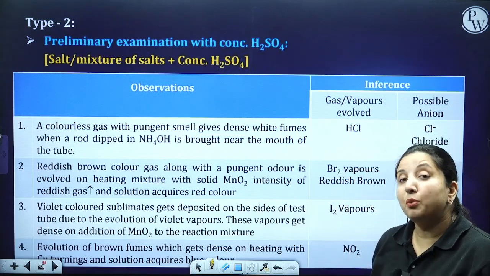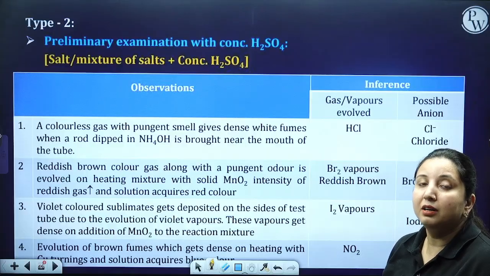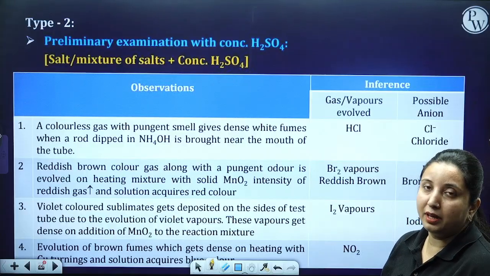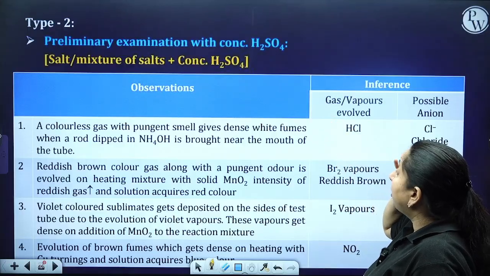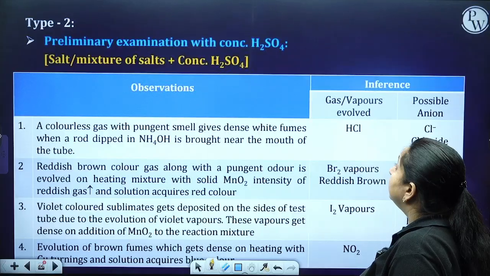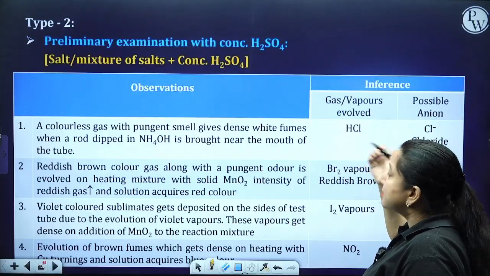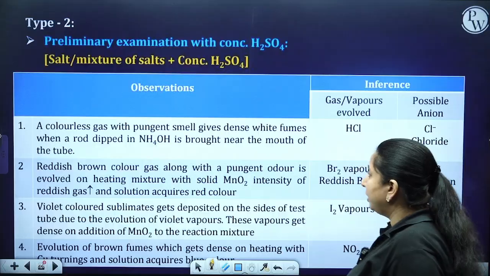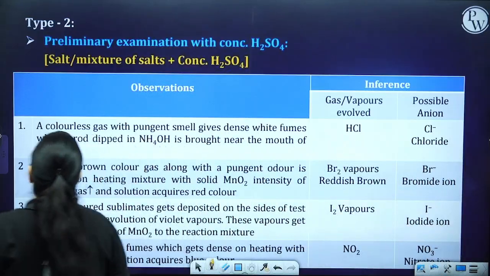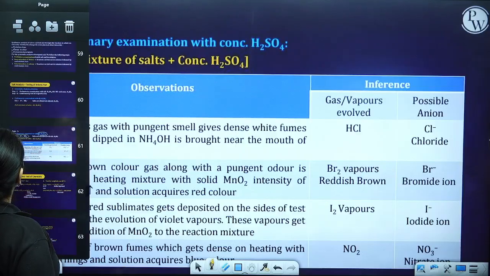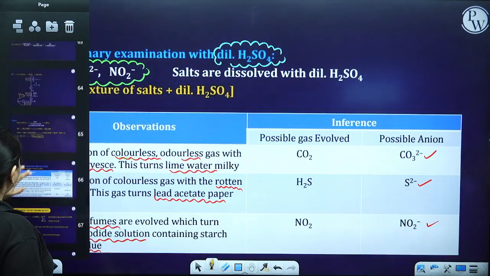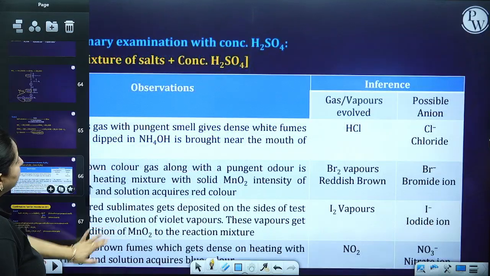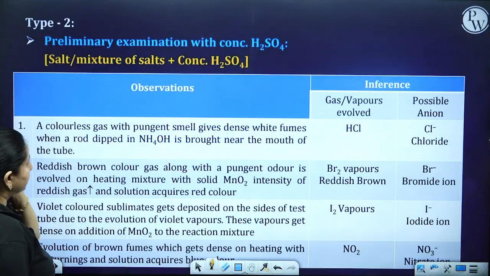Now suppose you do not have a dilute H2SO4 soluble anion. Then the preliminary examination is done with concentrated H2SO4. Previously we did it with dilute H2SO4, and now the other one is with concentrated H2SO4.